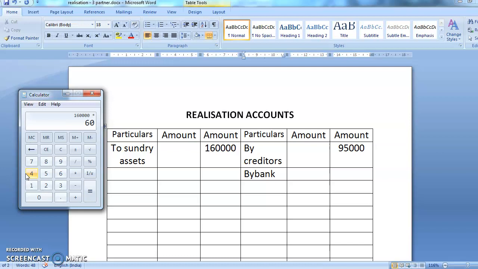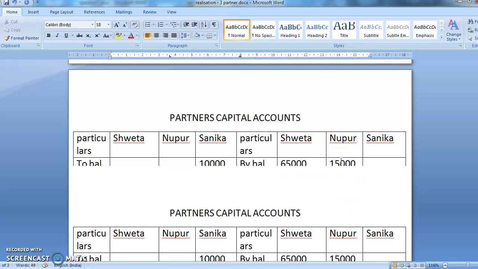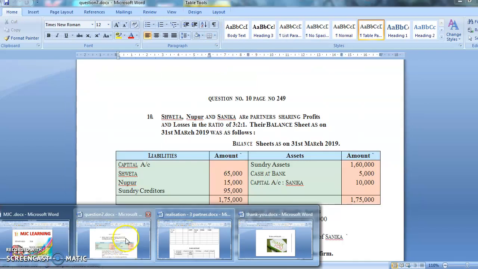1,60,000 into 60%. Yes, it is coming to 96,000. So here it will come as 96,000. Okay, and the second entry will come in the realization account, to bank account. How much money is coming? 96,000. Okay, what is the next adjustment saying?